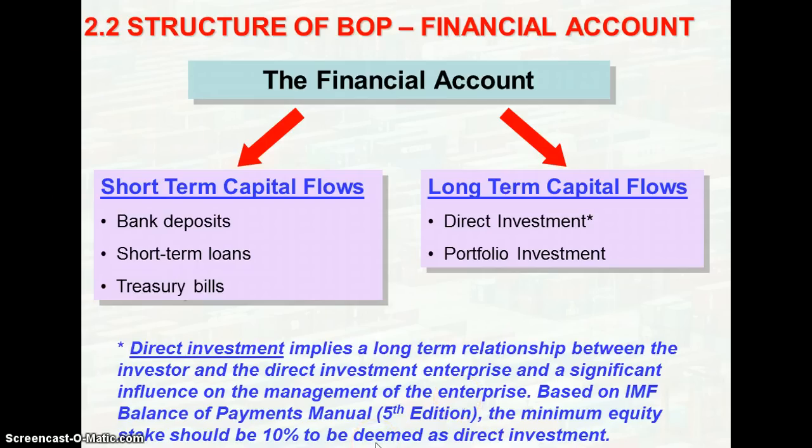So therefore, when the country invests overseas, it represents an outflow of the money from the economy. And on the other hand, investment by the foreigner in our country is actually represented by an inflow of the money. So therefore, it is actually recorded as a credit item in the financial account.